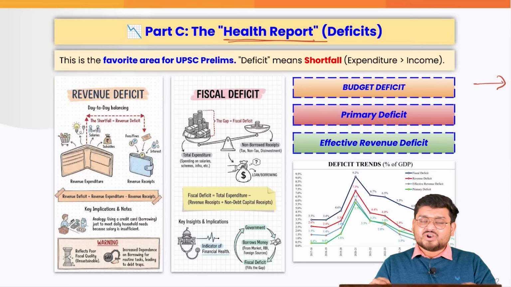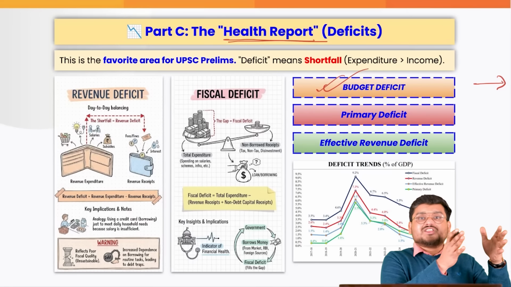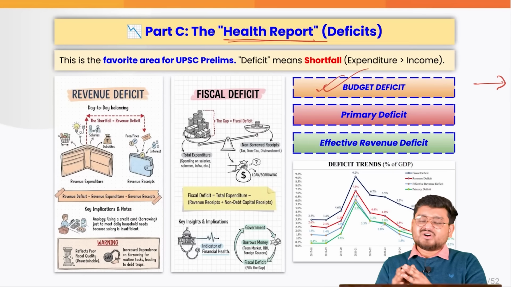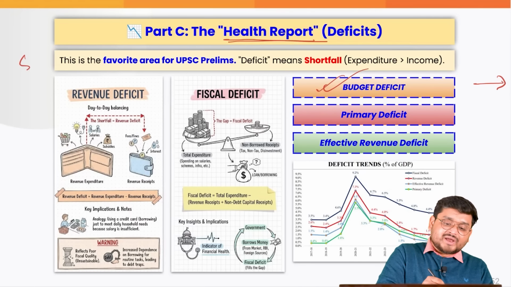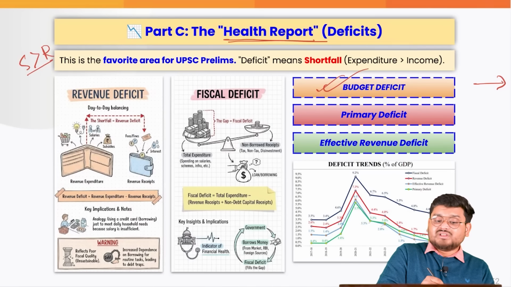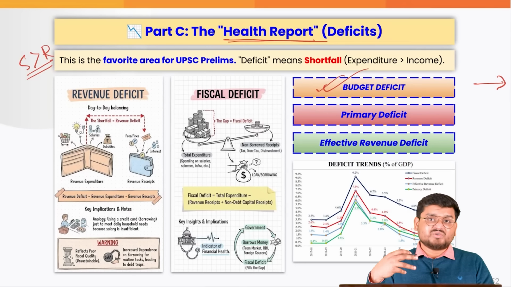Firstly, all of us know that the budget deficit is nothing but the total expenditure minus the receipts, because always in our history we have had a deficit, because we spent more than we earned, right? So this is exactly what we have to understand, that budget deficits are quite normal.